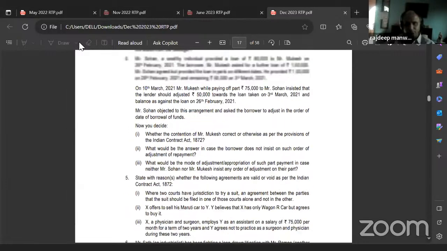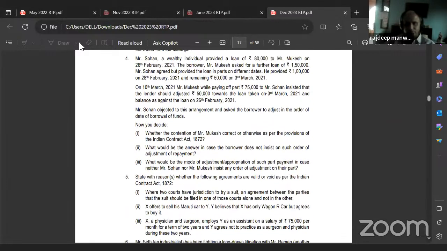Next. Mr. Sohan, a wealthy individual, provided a loan of 80,000 to Mr. Mukesh on 26 February 2021. The borrower, Mr. Mukesh, asked for a further loan of 1,50,000. Mr. Sohan agreed but provided the loan in parts on different dates.